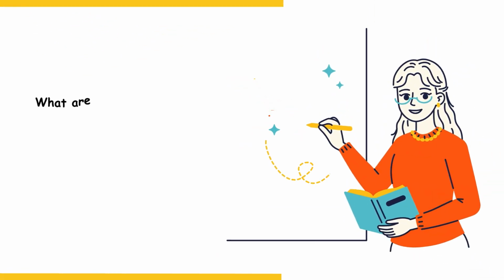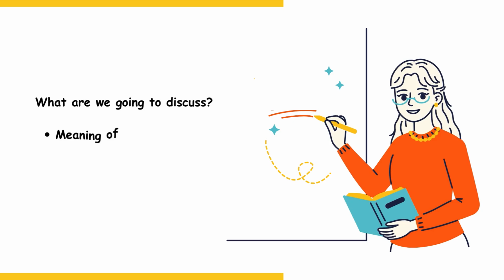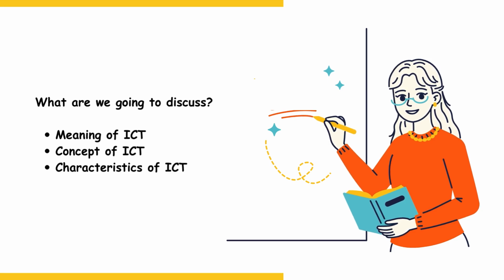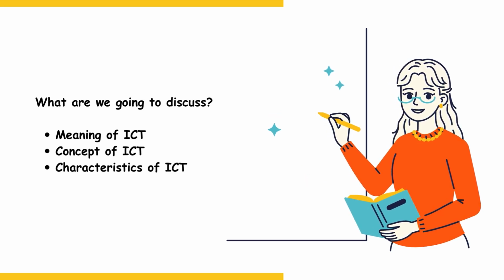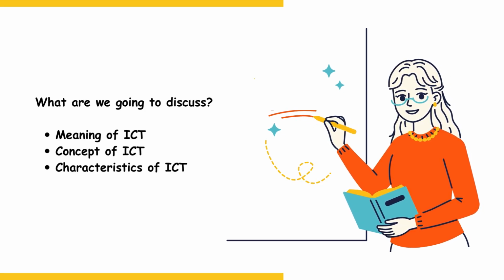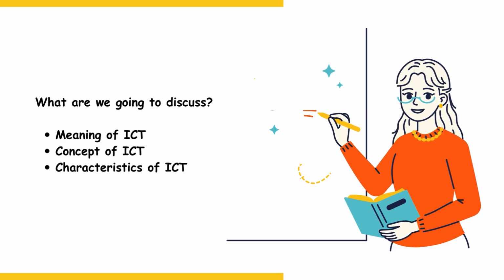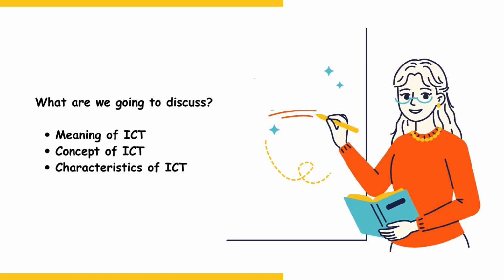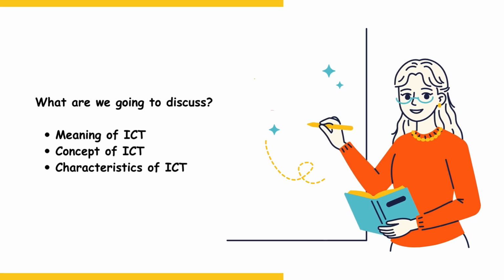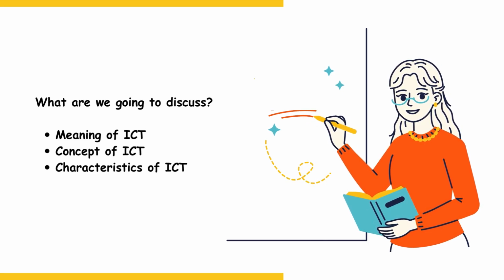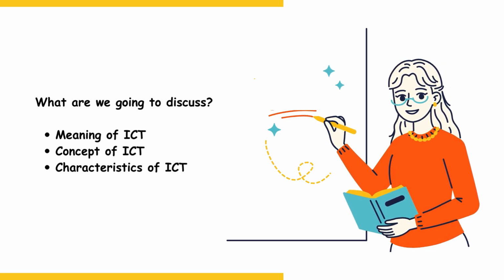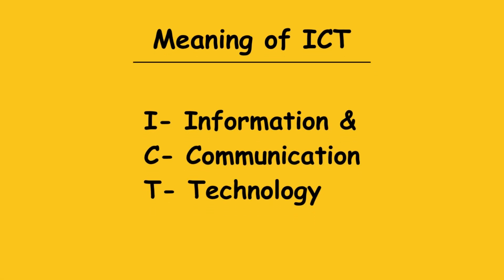Hey everyone, so in this video, we're going to learn 3 super important things about ICT. First, the meaning of ICT, not just the full form, but what it really means in real life. Second, the concept of ICT, how it actually works and how it connects technology, people, and learning. And third, we'll talk about the 12 amazing and interesting characteristics of ICT that will show you how powerful and useful it really is. So stay with me till the end, because I promise, ICT is going to feel super easy and actually fun. Alright, let's start with the basics.